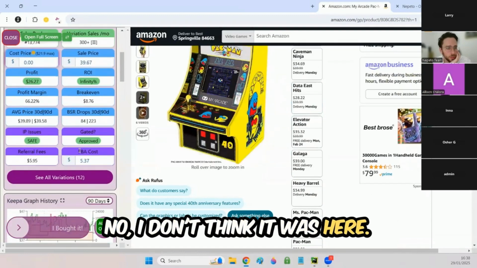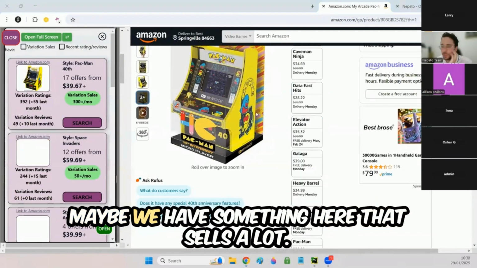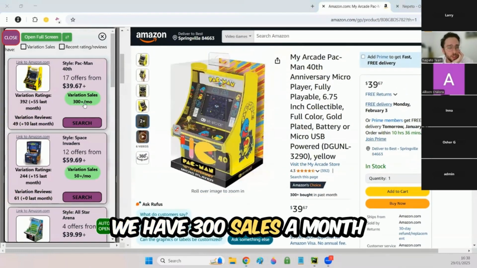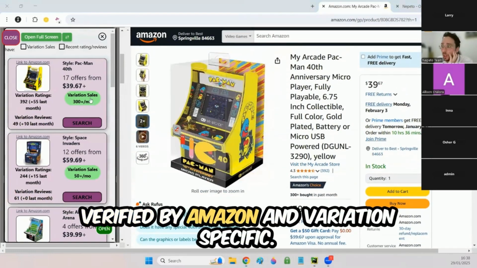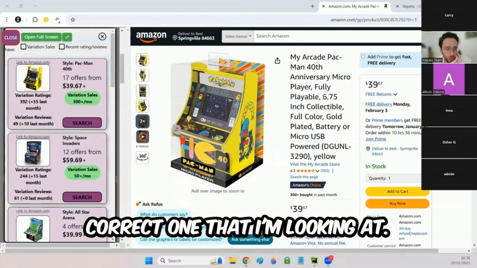No, I don't think it was here. But anyway, let's open the Seoul variation and see. Maybe we have something here that sells a lot. There we go. We have 300 sales a month, verified by Amazon and variation specific. So I know that this one is very good. And by the way, it's the correct one that I'm looking at.